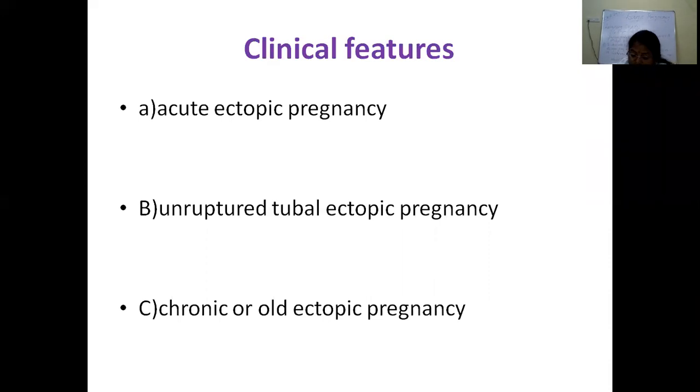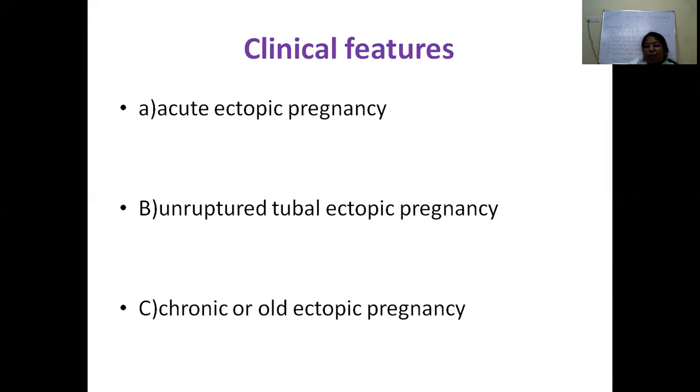So what are the clinical features? Many a time, the classical symptoms are not present. So it is most important to have a high index of suspicion. Always keep in your mind, think of ectopic. If there can be a suspicion of ectopic, think of ectopic is the thing you have to keep in your mind.